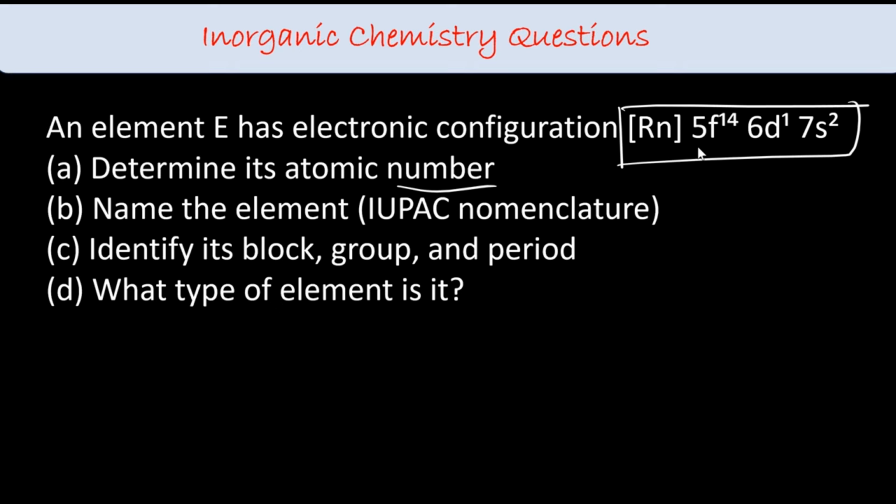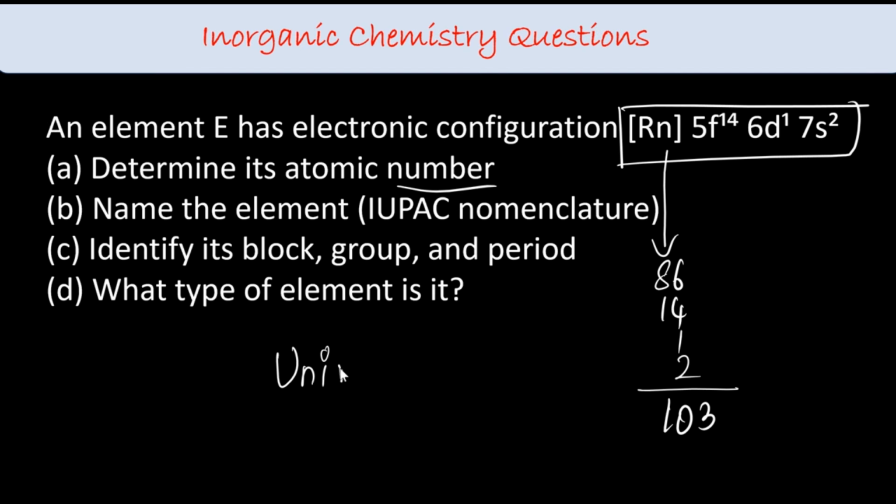For radon, that is 86, right? So 86 plus 14, 1 plus 2, which is 90, 100, 101, 103. That is the atomic number. What is the IUPAC name? 103 means what is the name? Un for 1, nil for 0, and tri for 3. In the end, we will add -ium. So you get unniltrium, that is the name.